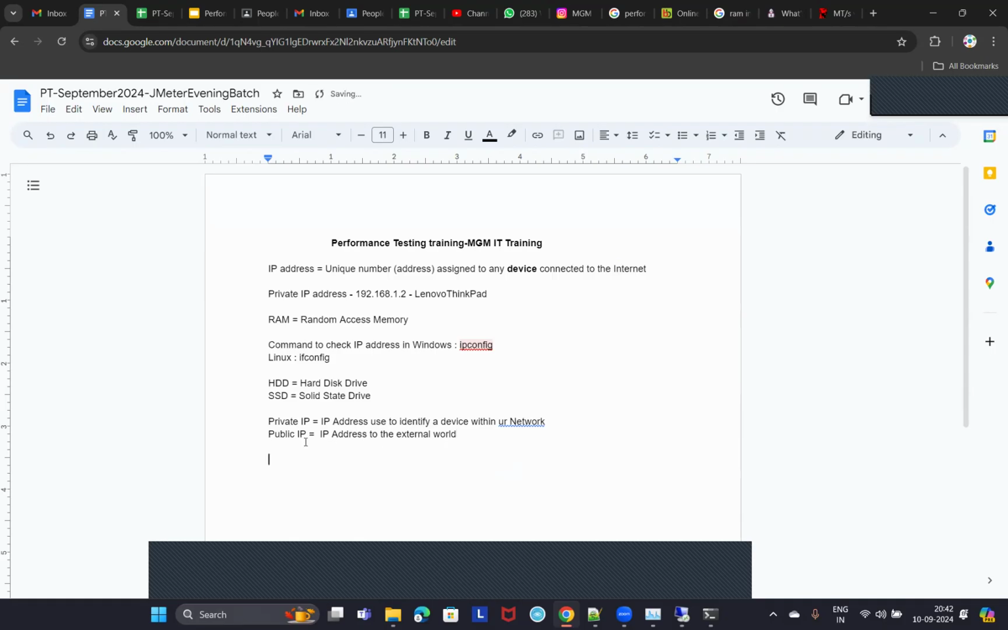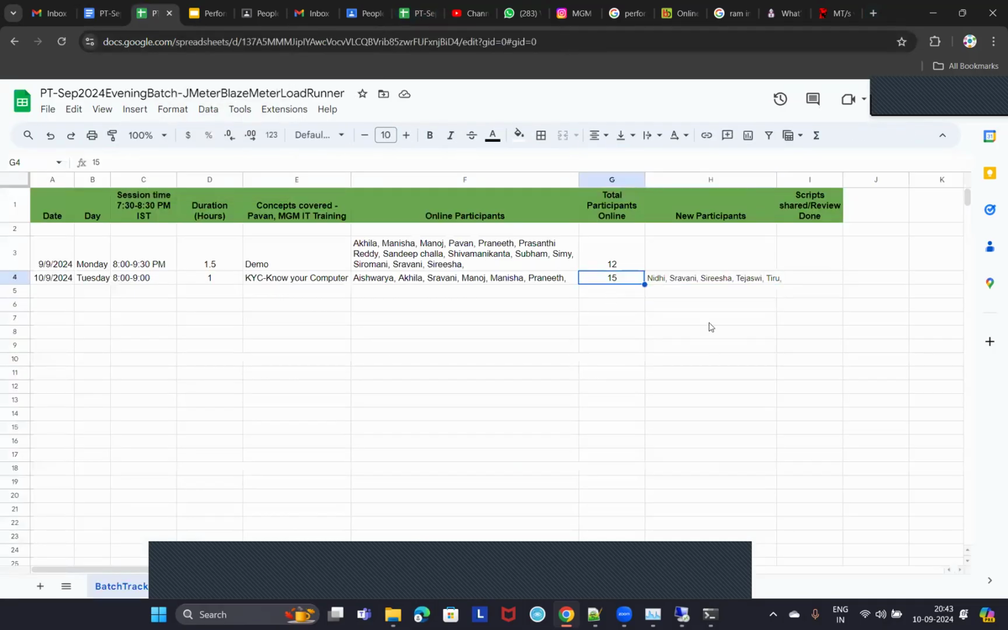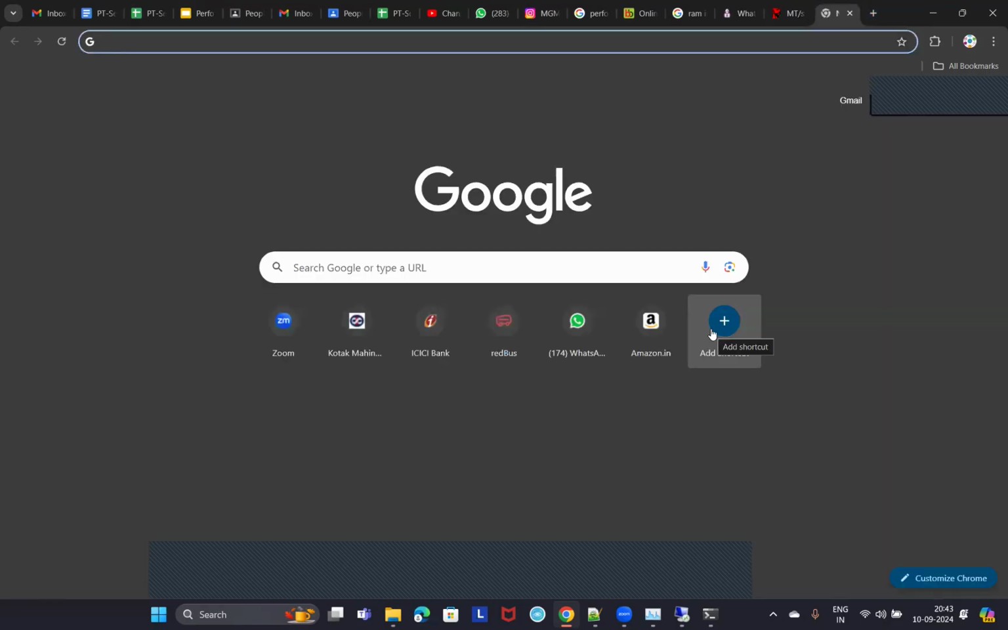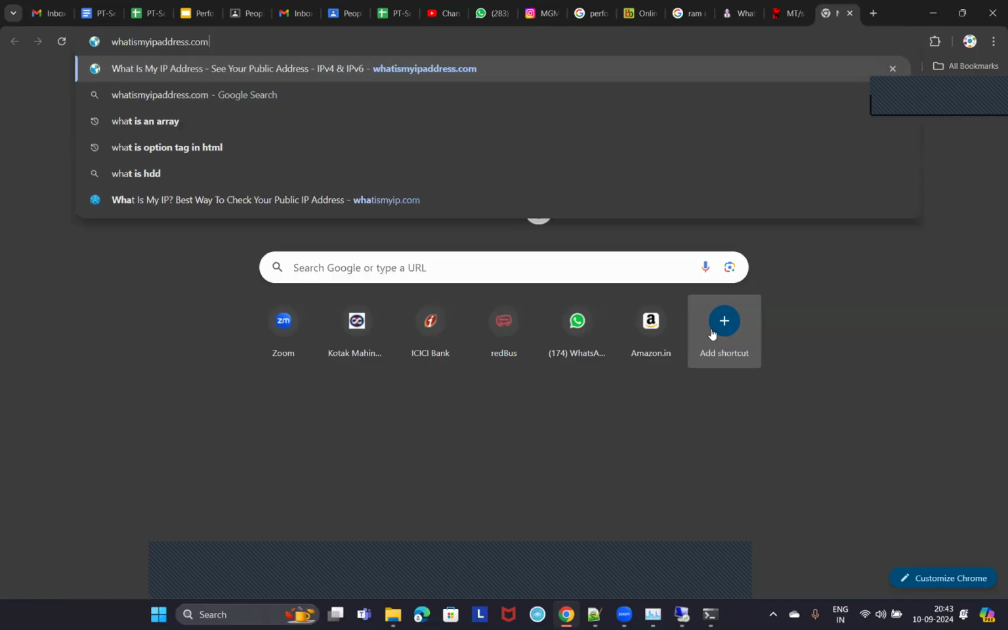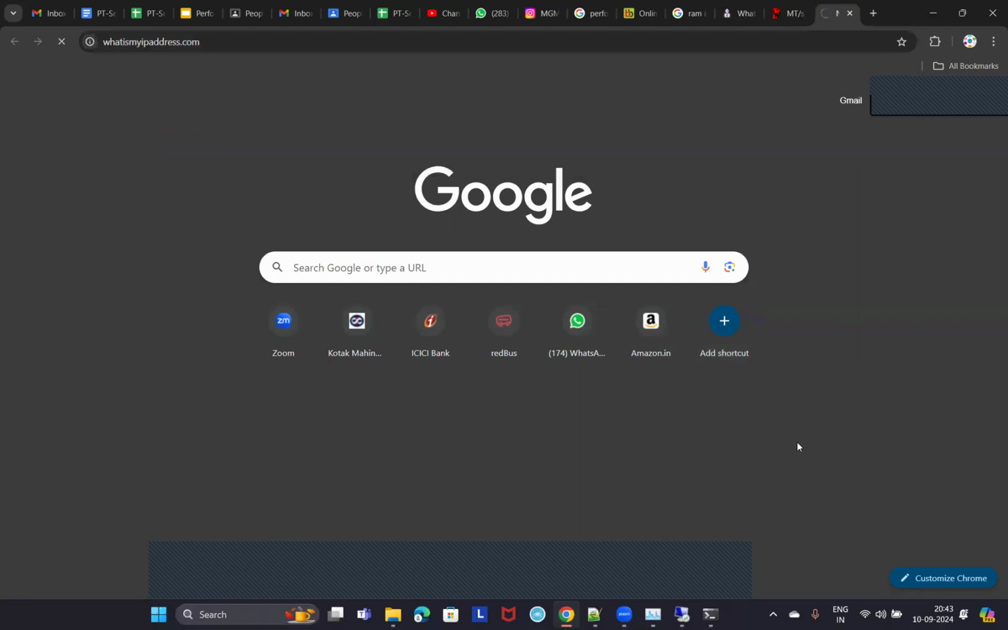Right? I'll give you some simple example. First, let me show you how to identify the public IP. Some of you may be knowing this. Yes, how to identify the public IP? Open any browser and type whatismyipaddress.com or whatismyip.com. You can go to any of these websites to find out the public IP of your network.